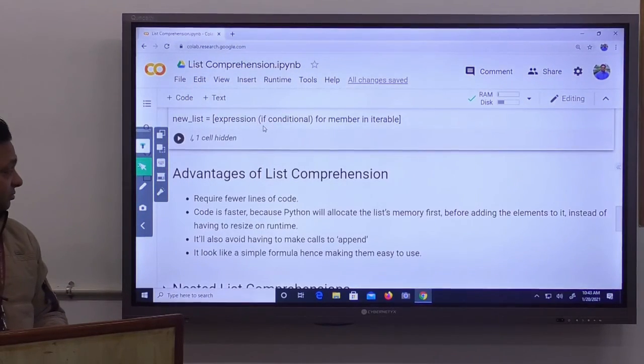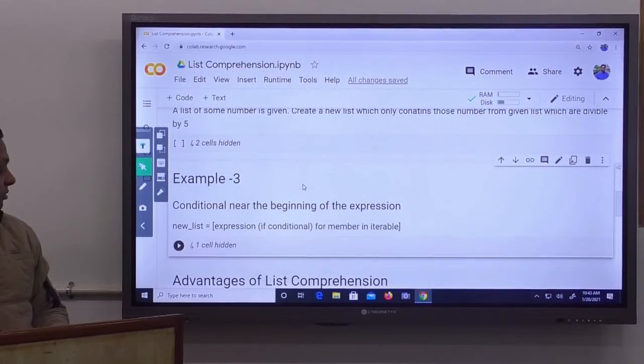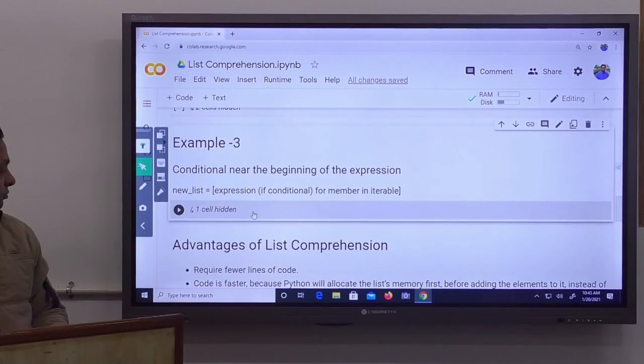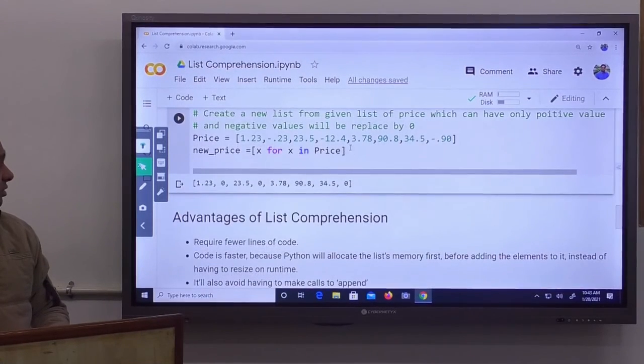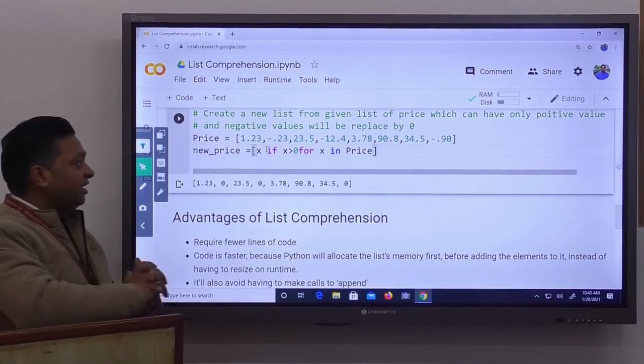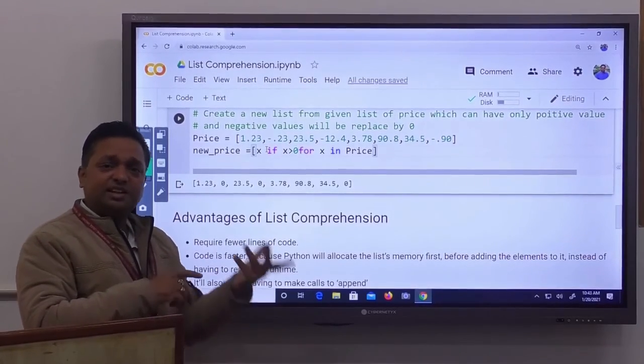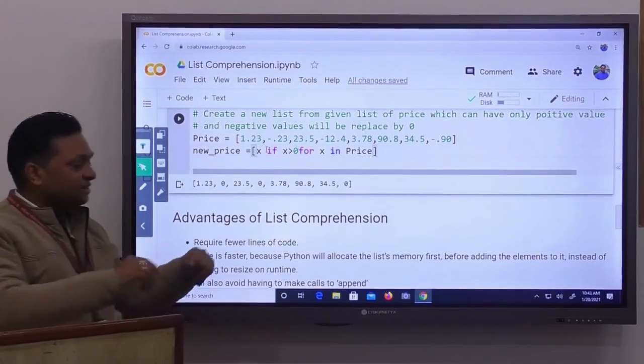So you can write x if x is greater than 0. How can we identify whether a given value is positive or negative? If the value is greater than 0, it is positive, otherwise it is negative.